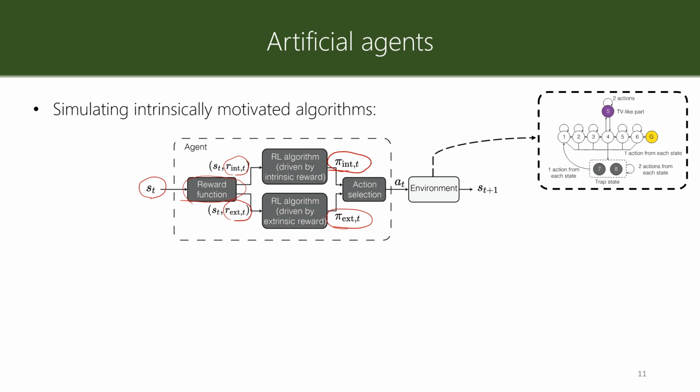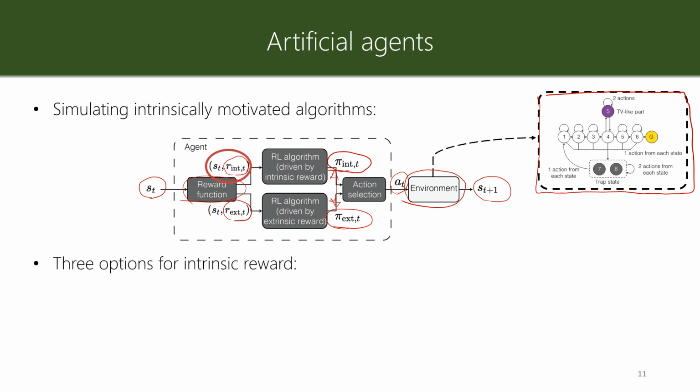We show that this is necessary to explain the behavior of human participants. The 2 policies are then combined in the action selection by some free parameters that put weights on the exploration versus exploitation, and the agent takes this action. The action is passed to the environment, which is the same as the environment used for human participants, and the next state is taken from the environment, and we go forward.